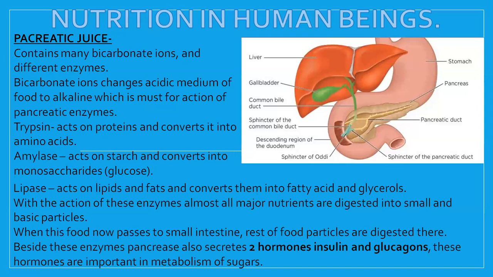What will be done in our intestine? In the intestine, a number of finger-like projections are there. These finger-like projections, which are found along the entire length of the intestine, are called villi. Villi increase the surface area of our intestine up to 1,000 times. The total length of our intestine is about 6 meters. So this 6-meter intestine with villi is equal to a 6-kilometer long tube without villi.